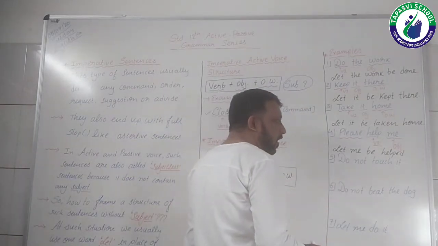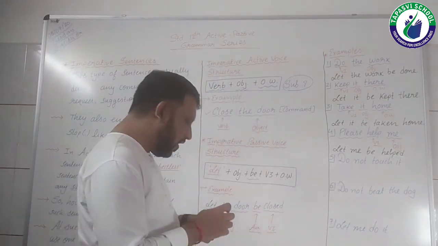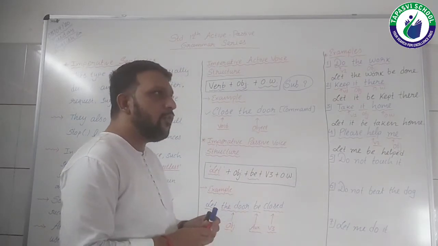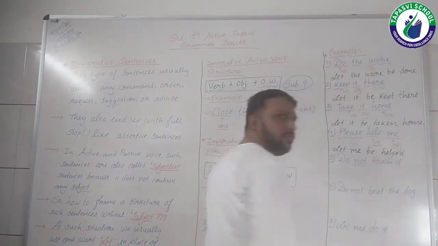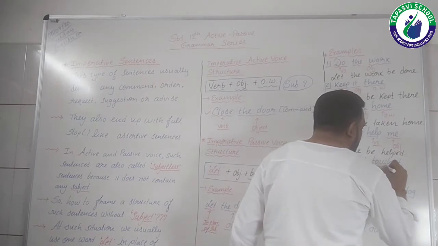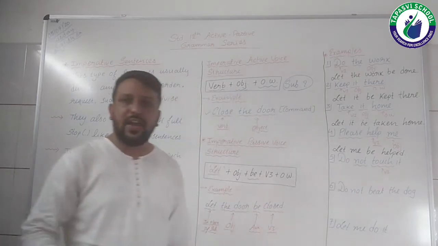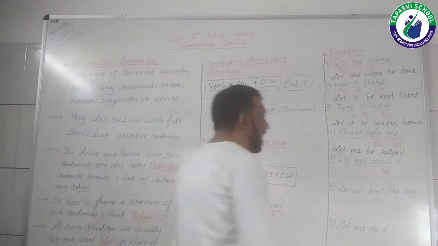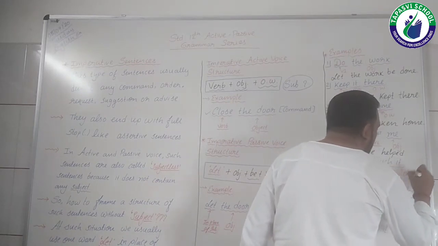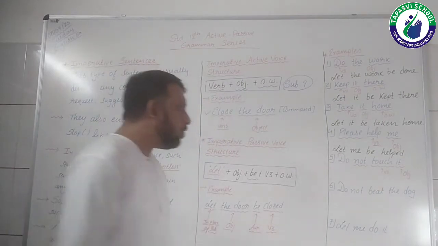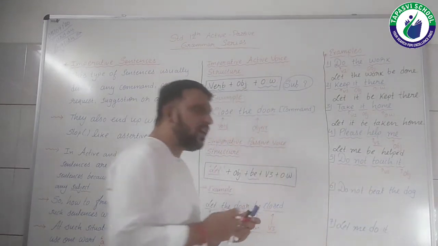Now let's see the next sentence. Do not touch it. Let me repeat, do not touch it. So again, in the sentence, what do we need to do? Here, not is a negative word, right? Touch is the V1 because it shows the action of touching, that's why. And it is the object. Now, you must be wondering, sir, what to be done with this do.